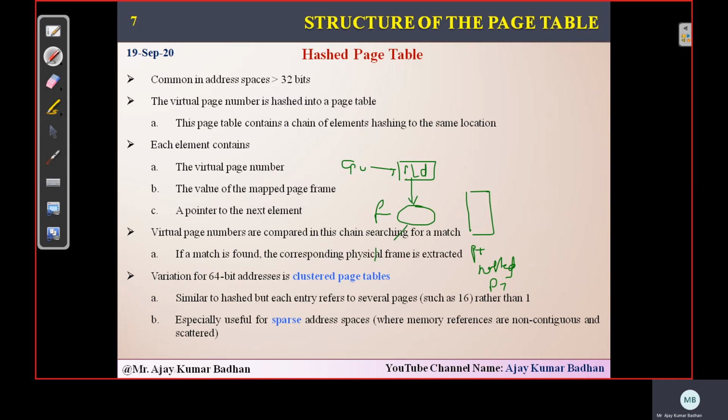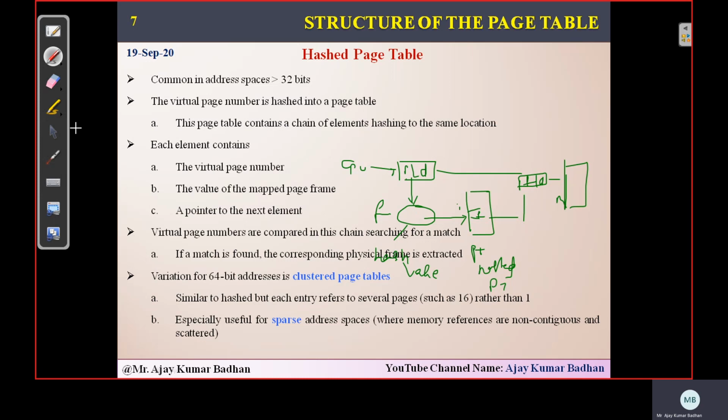It will generate a hash value, and that value, where it is located, will act as an index. And there we will store the information related to the frame. From here we'll get the value. So here we are getting the frame, and that will be added to the displacement, and that will represent the physical address. This is how this hash page table works.